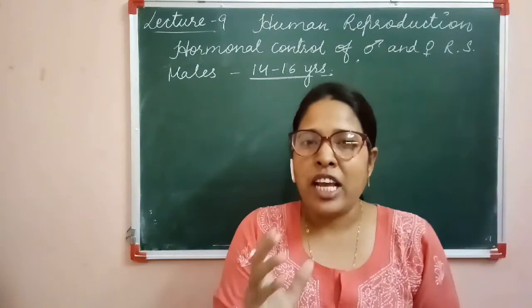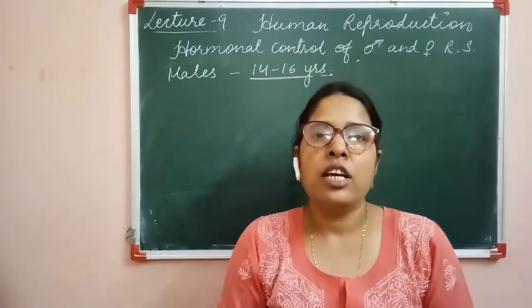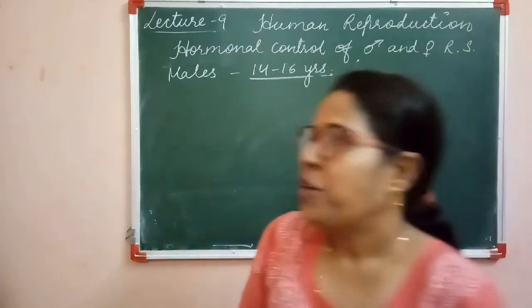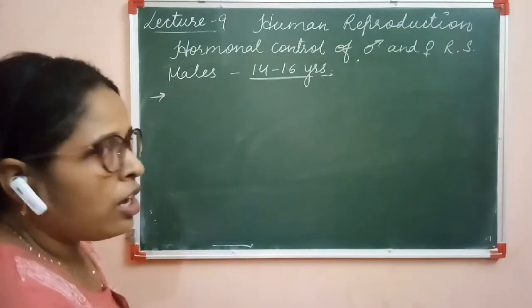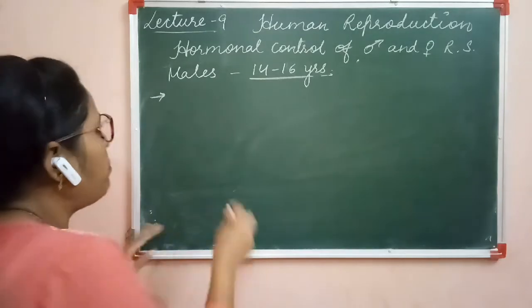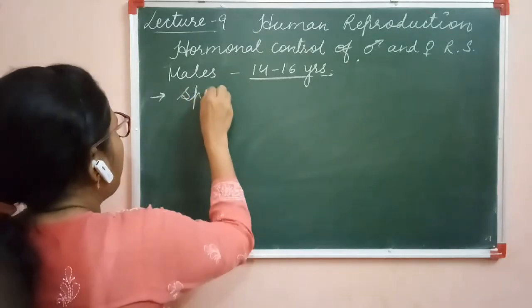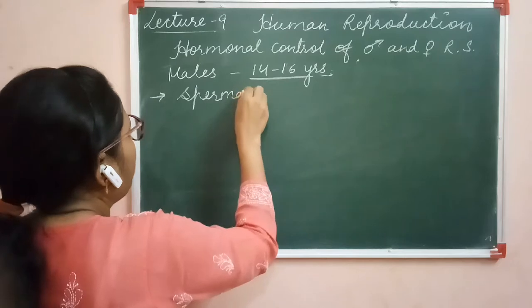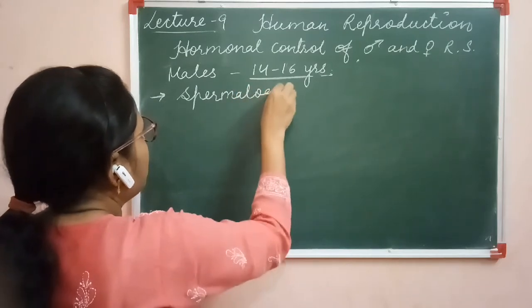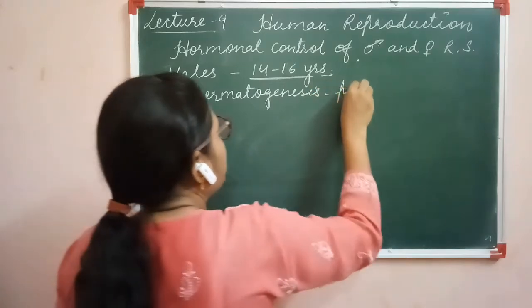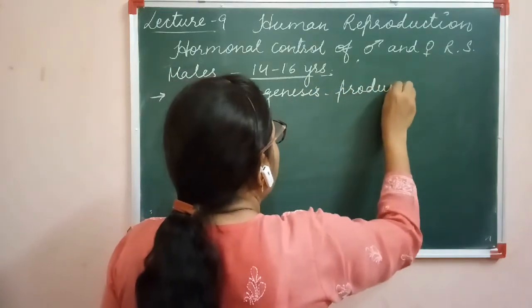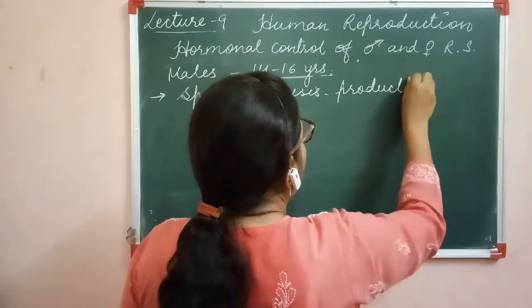Now, what changes take place at this age in human males? First, due to the activity of hormones, the process of spermatogenesis will take place. Spermatogenesis means production of sperms will start in the males.